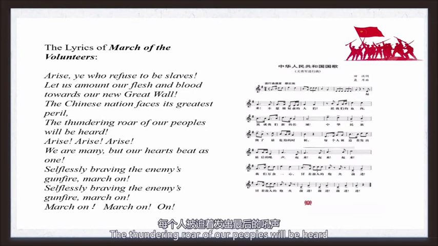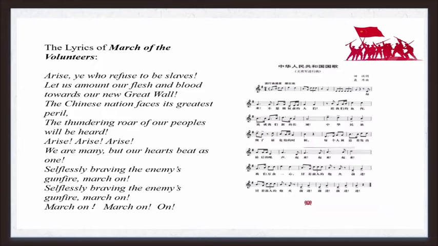The thundering roll of our peoples will be heard. Arise, arise, arise. We are many, but our hearts beat as one. Selfishly braving the enemy's gunfire, march on. March on, march on, on.